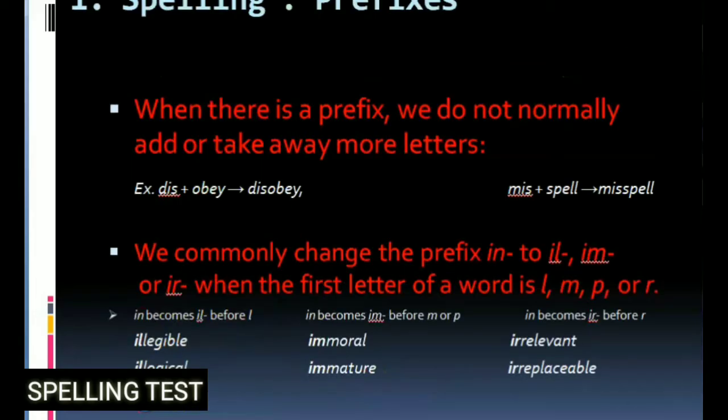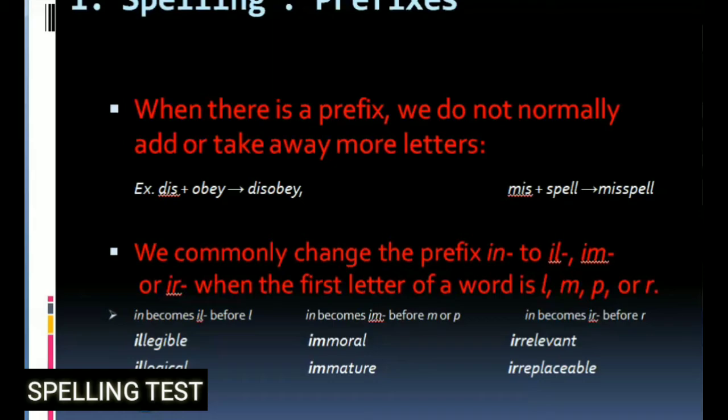Okay, first one is prefix. When there is a prefix, we do not normally add or take away letters. Example: dis plus obey, disobey. Mis plus spell, misspell.